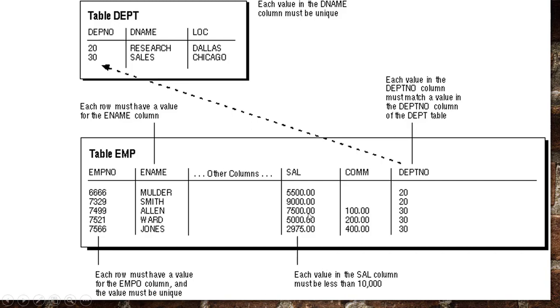Again, for the salary, the integrity constraint will be that each value in the salary column must be less than 10,000. So the amount given to the employee should be less than 10,000. If more than 10,000 has been entered, then you will get a message. So these are some of the integrity constraints that will be enforced automatically by the DBMS.